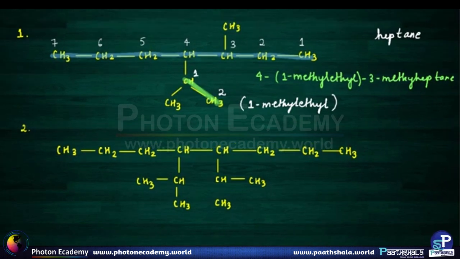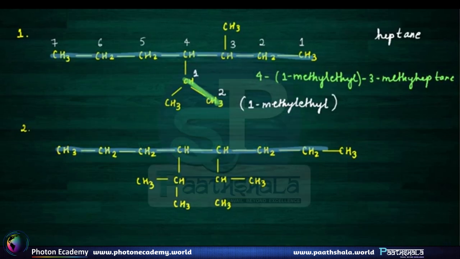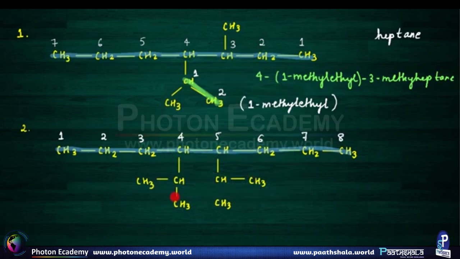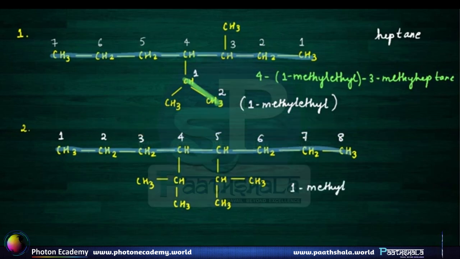Okay, now let's solve our second example. Again the first step will be to select the correct main chain. In this example the correct main chain is this. You can number it either way as the compound is symmetrical. So these two substituents are identical. Let's name them. The name for this substituent is 1-methylethyl.